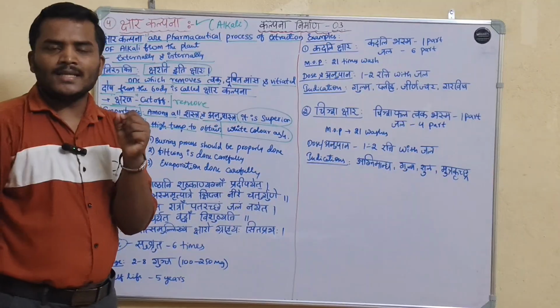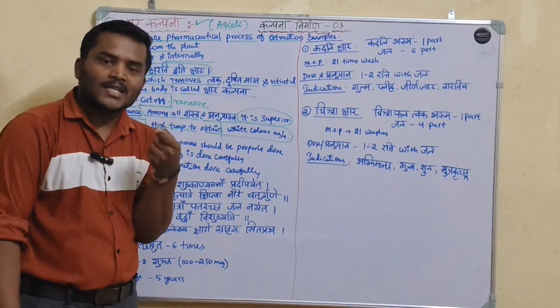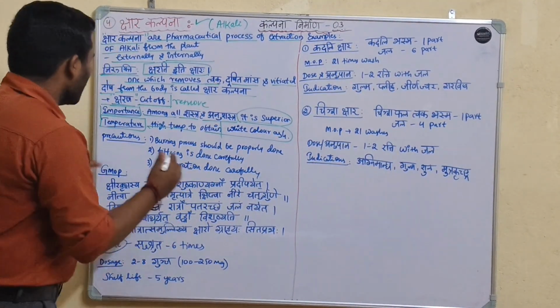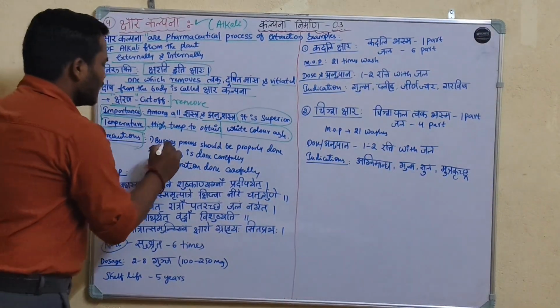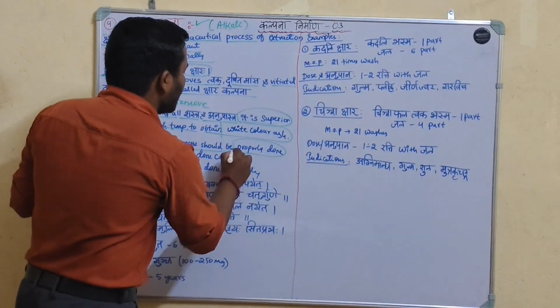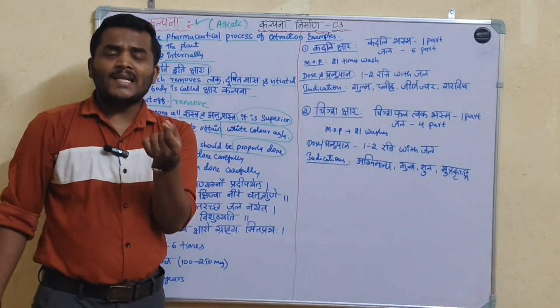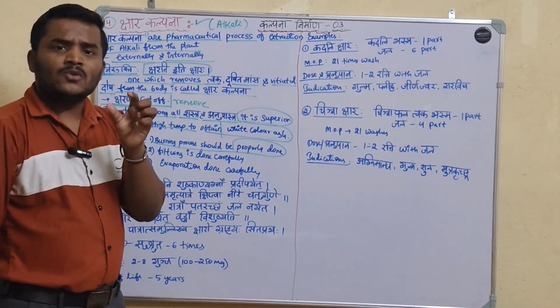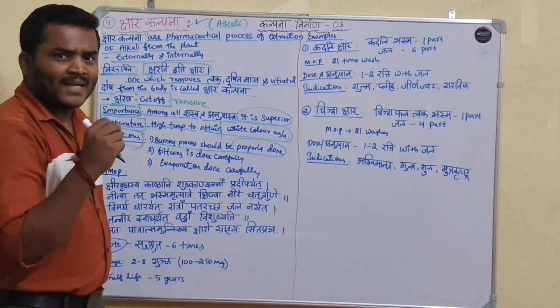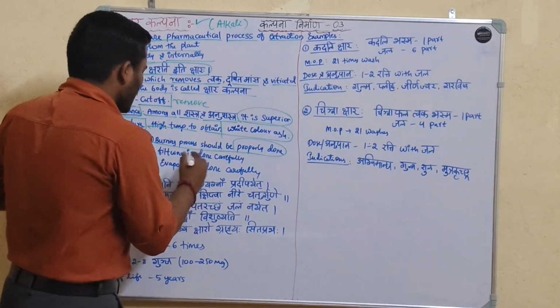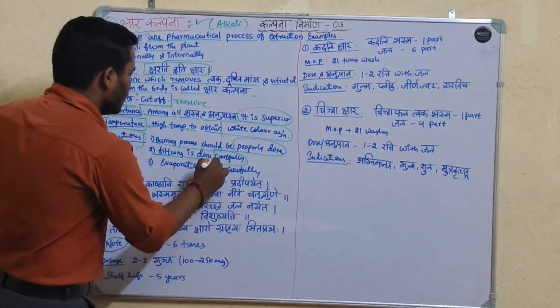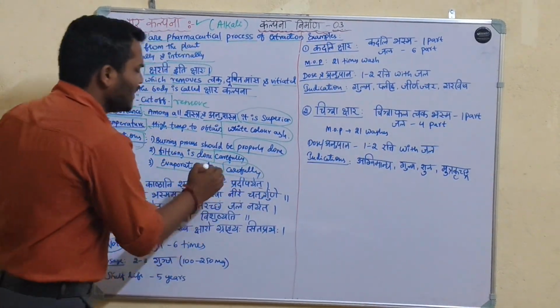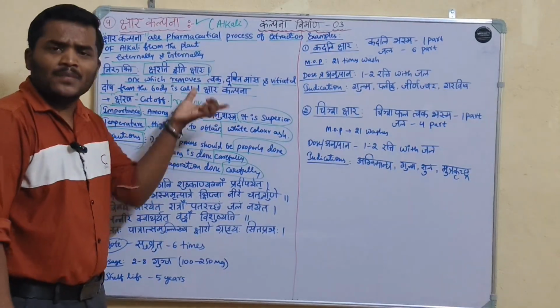The high temperature is needed to obtain white color ash, that is called as Kshara. Precautions: the burning process should be properly done, because the complete burn of the drug has to be maintained. Complete drug has to be burnt, and filtering is done carefully, evaporation done carefully. These are precautions of the Kshara kalpana.